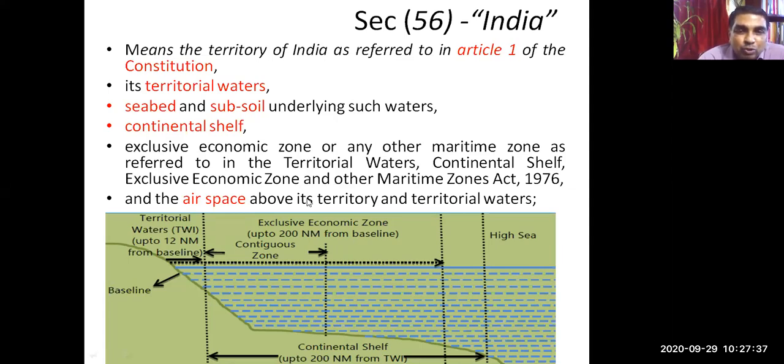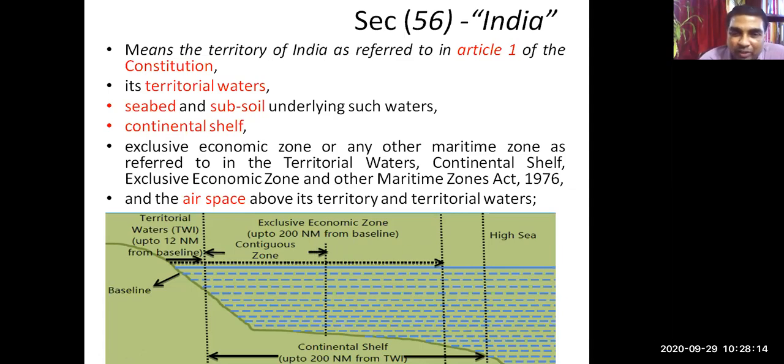Exclusive economic zone means 200 nautical miles from the baseline. The baseline is here, and you have to see 200 nautical miles from the baseline. The subsoil and continental shelf are under that, and the airspace is also included in India. Beyond that, it is regarded as high sea. High sea means it is no man's land, that is, an international area. But up to this point is explained as India.